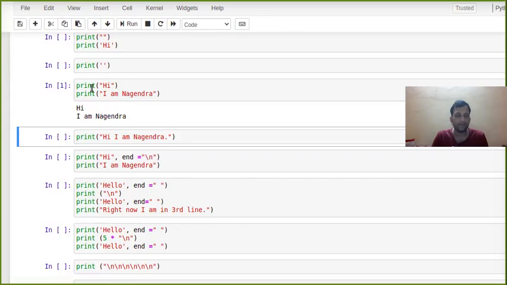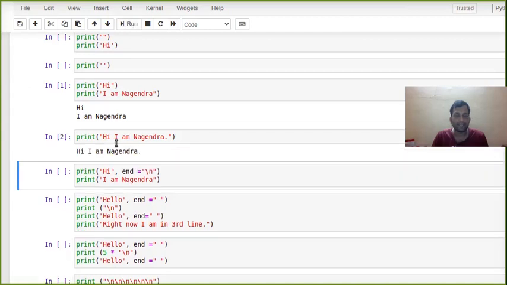If I want to print on the same line, what I can do is write hi, I am Nagendra in the same print function. But what if we have a large sentence, and we don't want to write it in one print function, but we want it to print continuously? What we can do is write this, hi. Let me just print here.